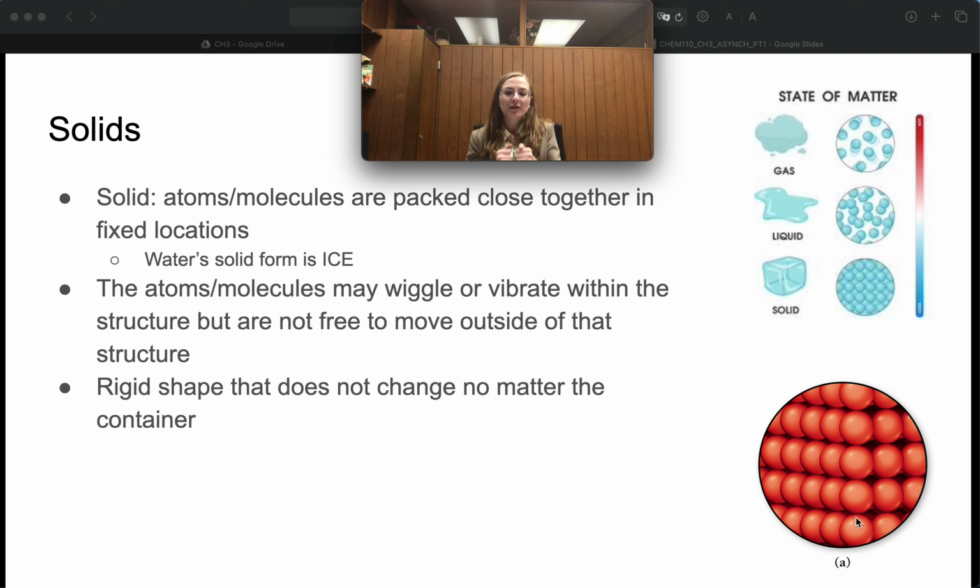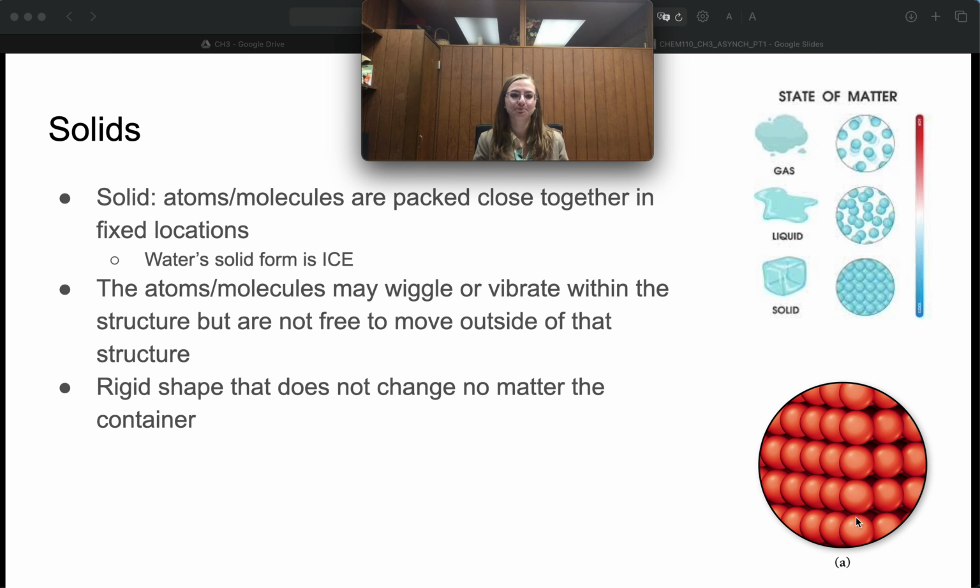They might have a little bit of freedom of motion where they can kind of wiggle in their chair like this. They're not going out of their space. I'm staying in my little zone, but I might wiggle just a little bit. That is about all the motion that happens in a solid. It's just a little bit of wiggle of our particles. So it's a rigid shape, a rigid structure. They're interacting with each other, all of those atoms and molecules are, but they're not free to move outside of the structure. They're not going anywhere.